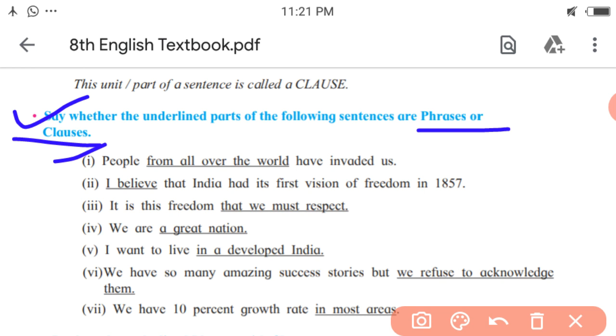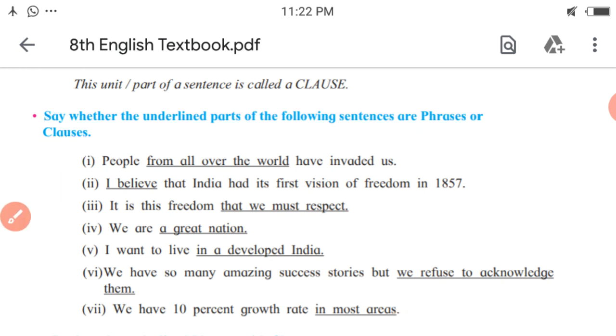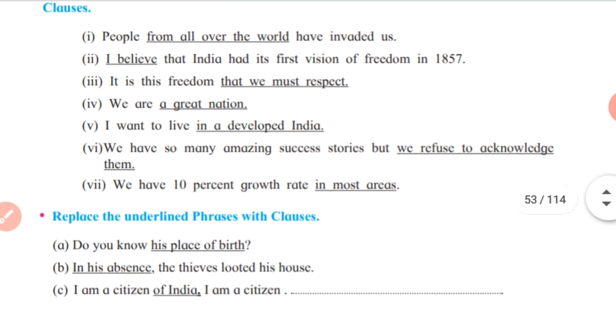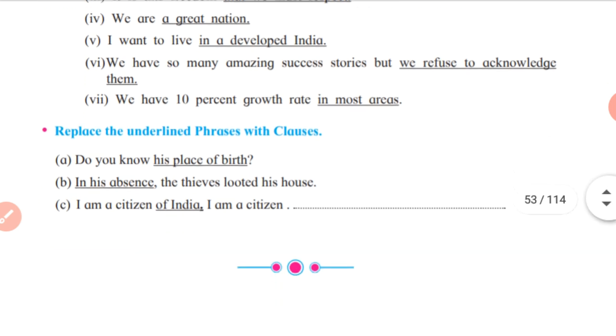Next one, I believe. Do you think there is any subject? Yes. Here the subject is I, and believe. What do you think? Is it a verb? Yes, it is a verb. So here is the subject as well as the verb. So the given example is of a clause. In the same way, think of all the other examples and write which one is a phrase and which one is the clause.